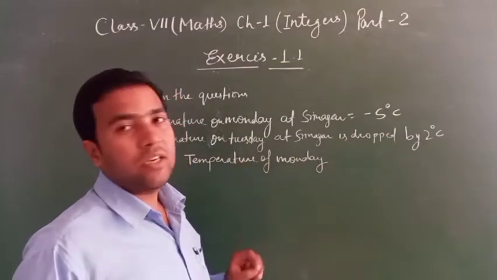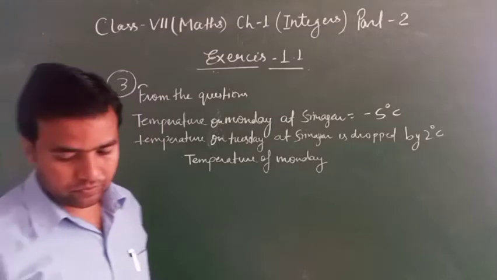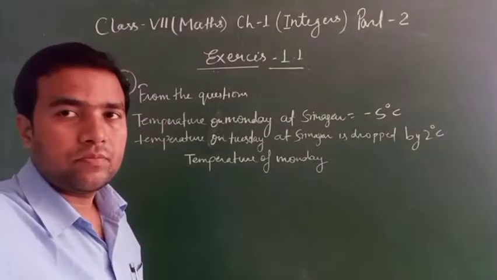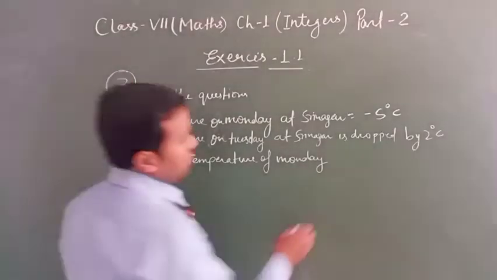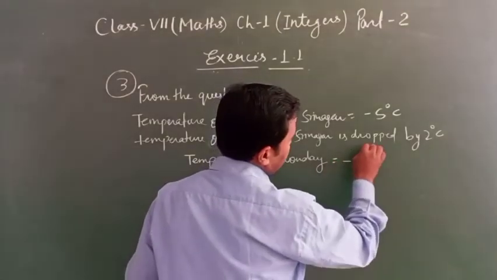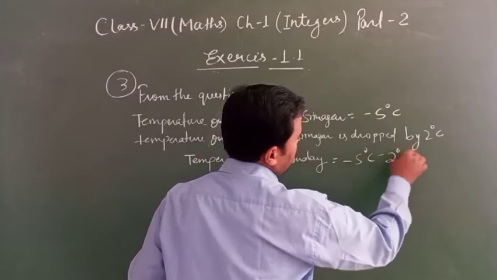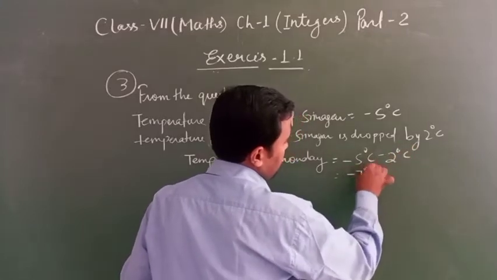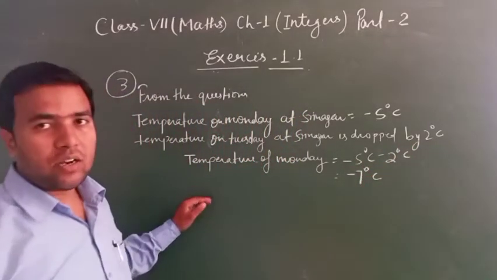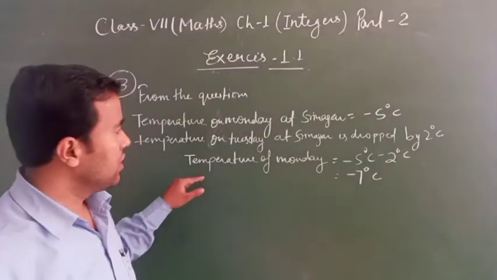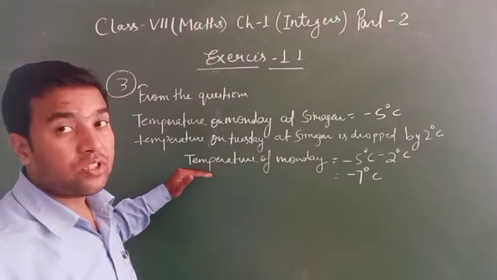So temperature on Monday, clear? Monday equal to minus 5 degrees Celsius. Drop means minus 2 degrees Celsius. It is half solution of the question. Clear? It is the half question solution.